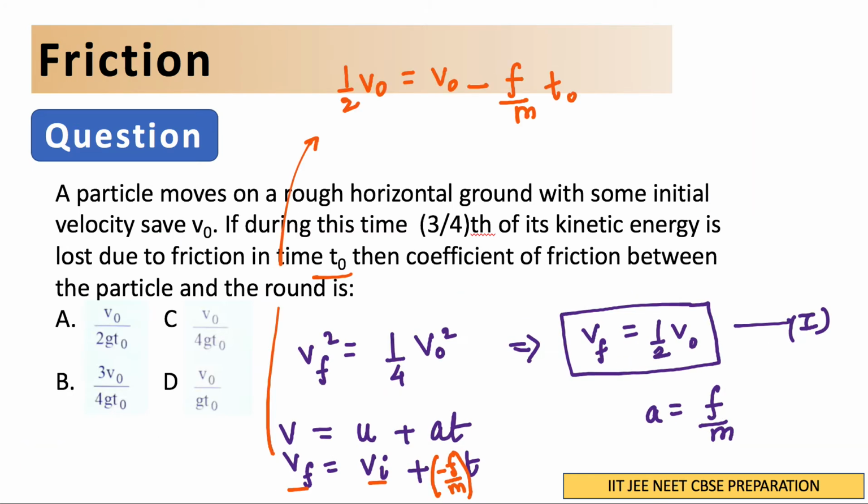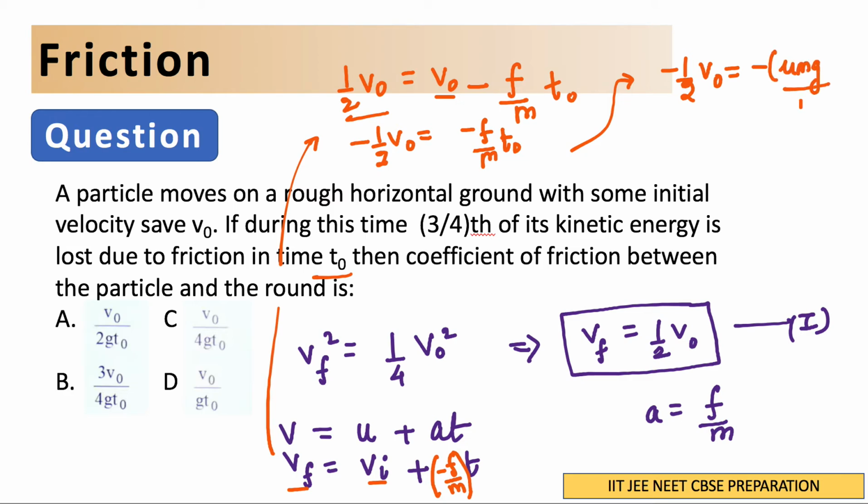So substitute this. What you get is half v naught and v naught, so I shift it here. I get minus half v naught is equal to minus of F upon m t naught. Further, I put it: minus half v naught is equal to minus of nu times mg divided by m into t naught.